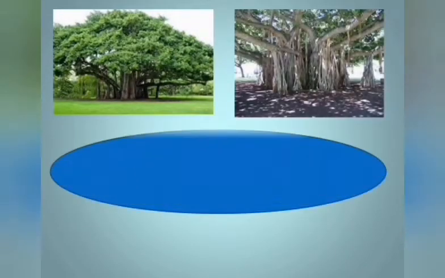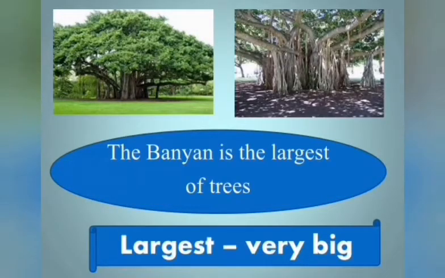Okay, now I am going to explain it to you. Can you all see this image? Can you name the tree? Yes, very good. This is the banyan tree. The banyan is the largest of trees. Largest means very big. The biggest tree is the banyan tree. So, the first line of the memory poem is: the banyan is the largest of trees.